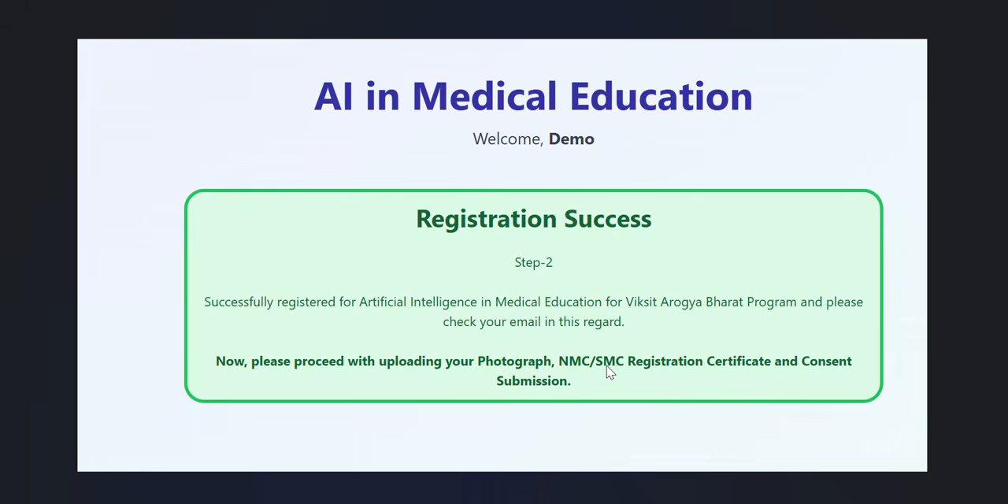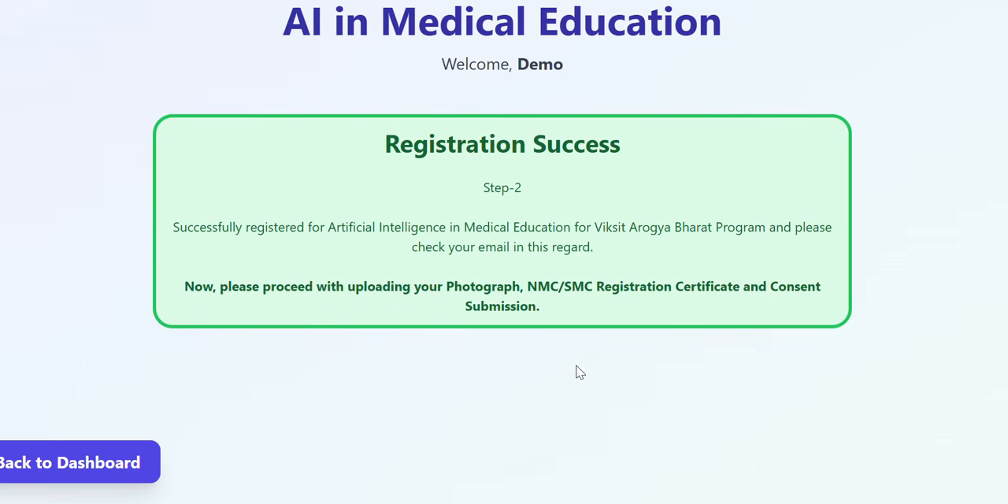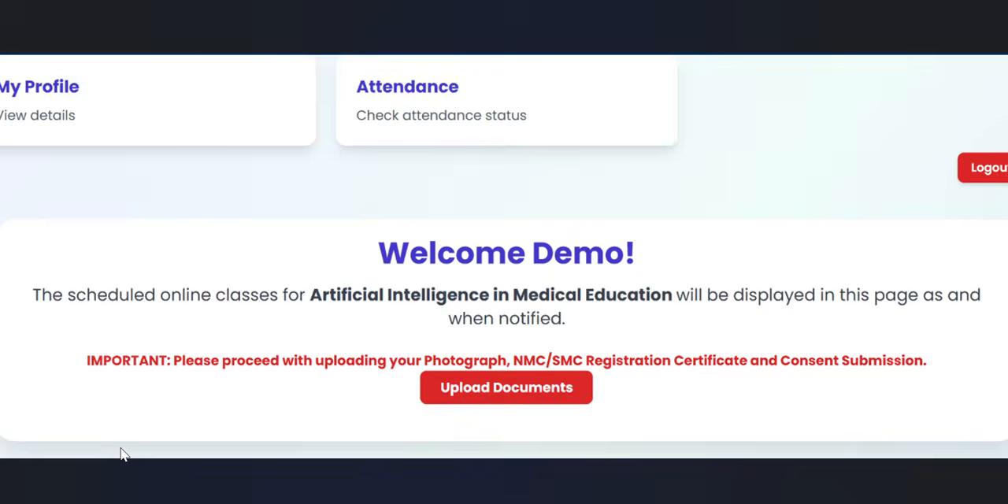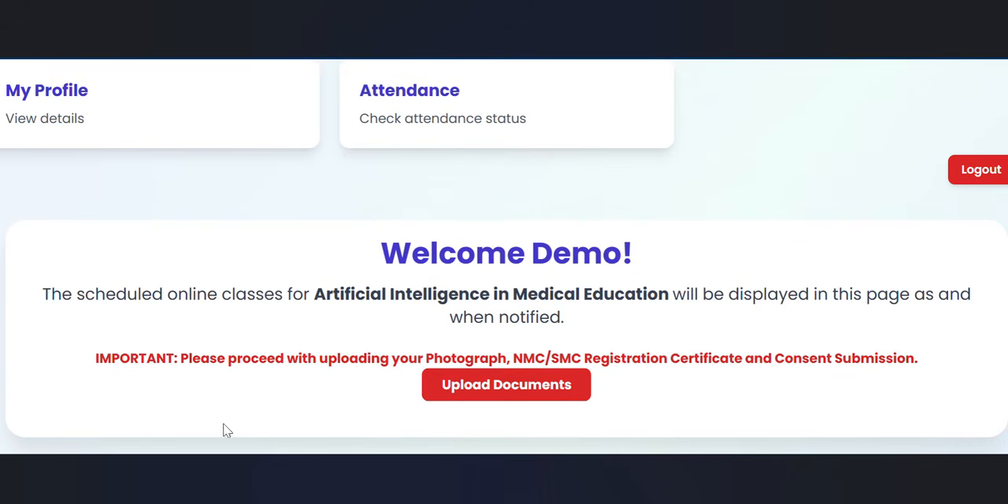Then there will be a second document upload, which we already mentioned: the NMC or the SMC registration certificate, whichever is applicable to you. But how to upload it? As it is an NBE portal, it currently has a glitch. When you come to this portal directly from the registration, there will be an option to go back to the dashboard. When you go back to the dashboard, there will be an option showing upload document, but it will not work.